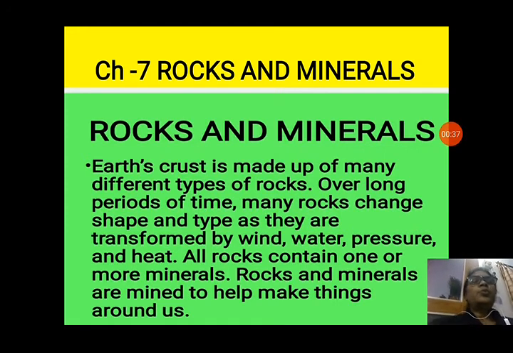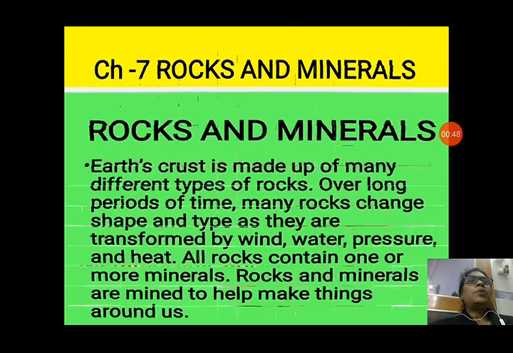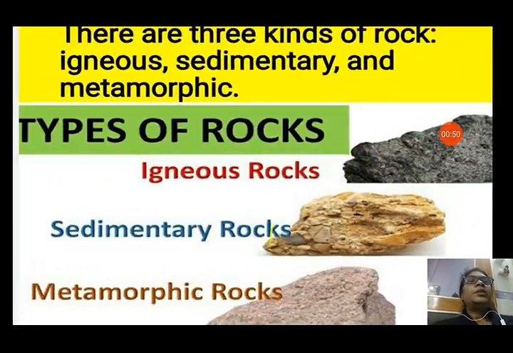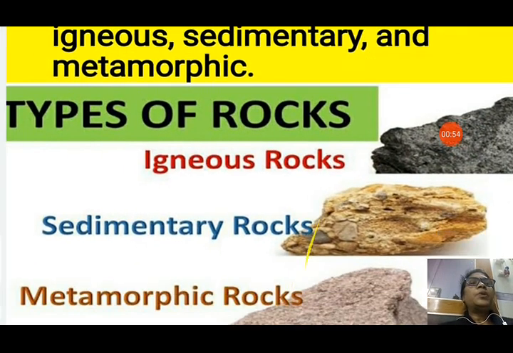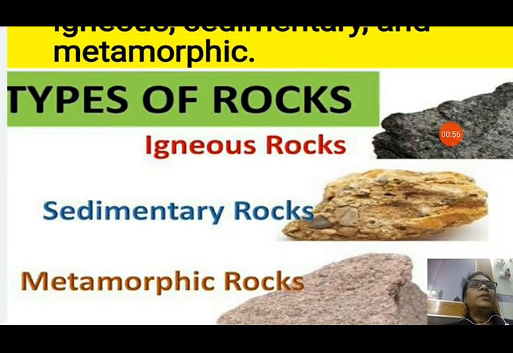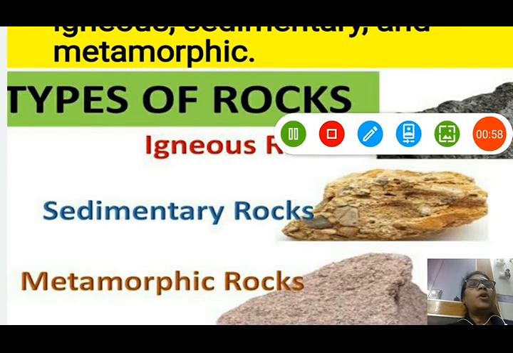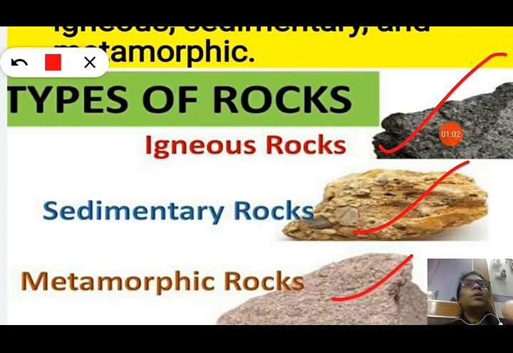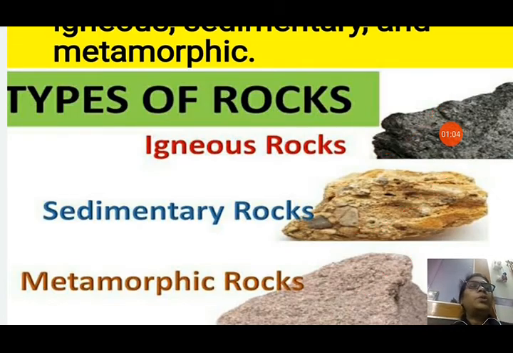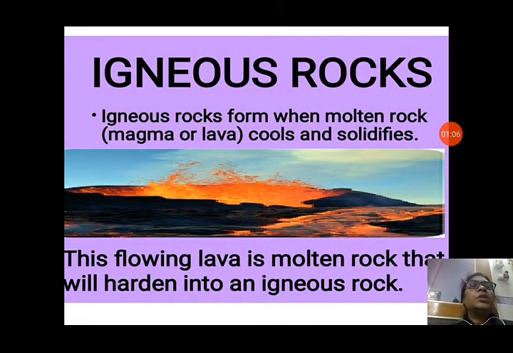So, Earth's crust has different types of rocks because they change their form and shape due to the heat, wind, water, pressure, and we get different types of minerals from rocks. Let us see about this all. So, there are three kinds of rocks: igneous, sedimentary, and metamorphic rocks. You can see in the picture also types of rocks: igneous rocks, sedimentary rock, and metamorphic rocks.